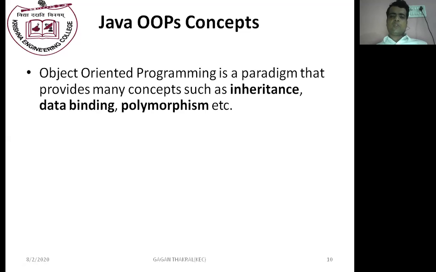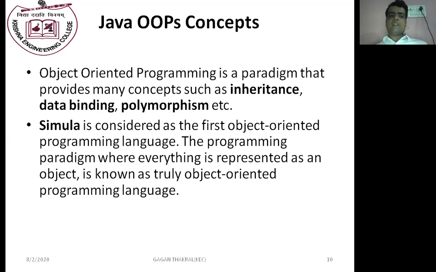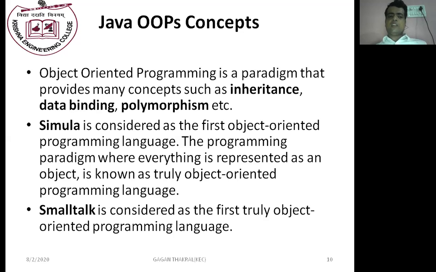is object-oriented. Object-oriented programming provides many concepts such as inheritance, data binding, polymorphism, object, class, encapsulation, and data abstraction. These are the features of an object-oriented programming language. Simula is considered the first object-oriented programming language. The programming paradigm where everything is represented as an object is known as a truly object-oriented programming language, and Java is truly object-oriented. Smalltalk is considered the first truly object-oriented programming language.